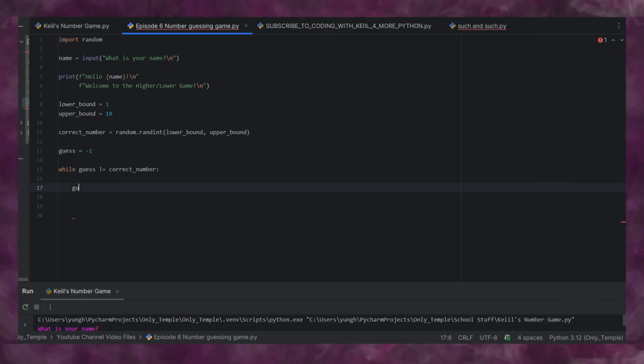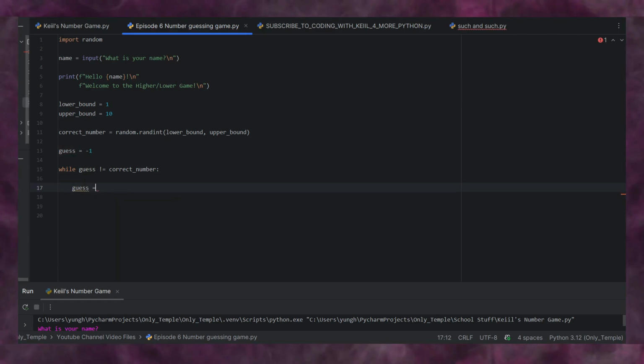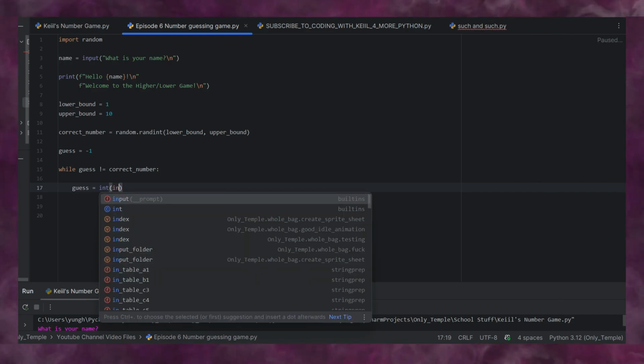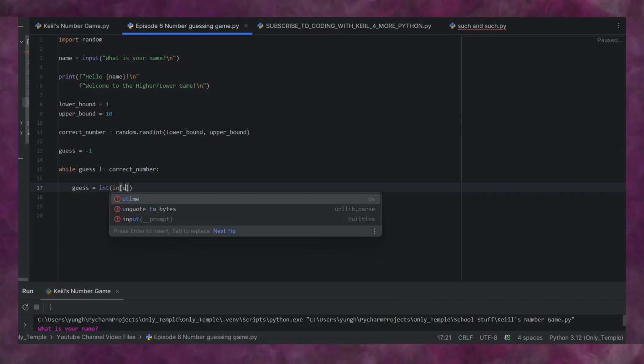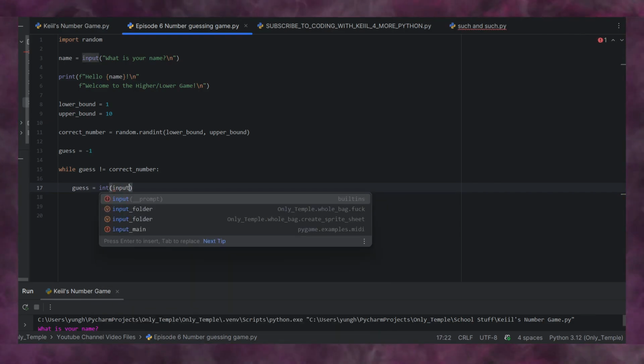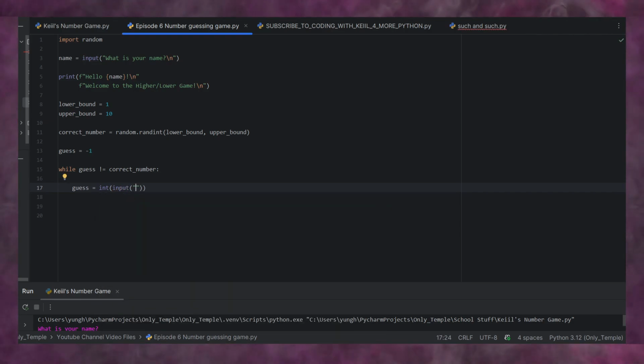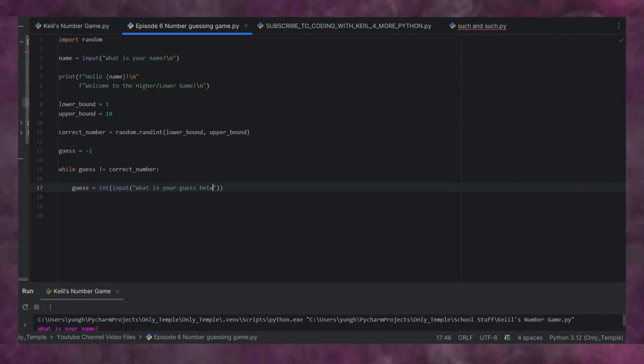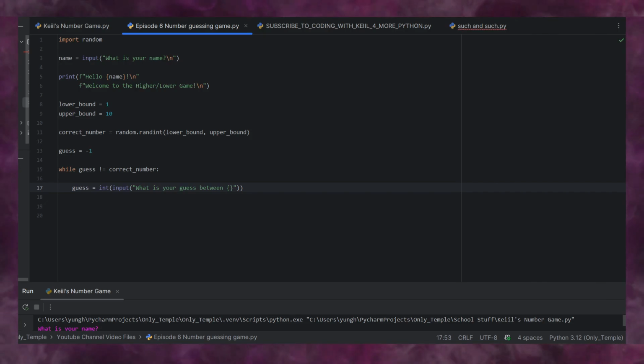So we'll say guess equals int input. What is your guess between, let's do it like this.